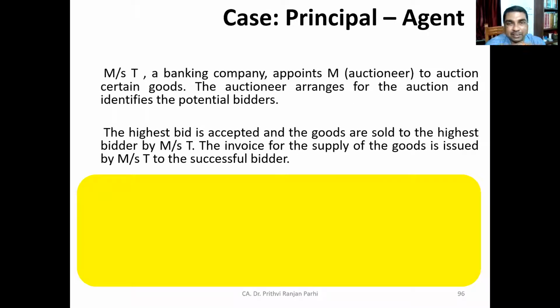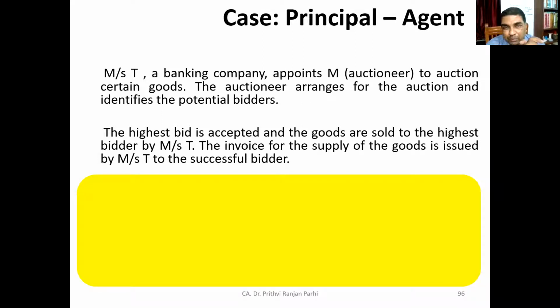Mrs. T is a banking company and it appoints M, who is an auctioneer, to auction certain goods. The auctioneer arranges for the auction and identifies the potential bidders. So the bank might be having some assets. It wants to, let us say, encash those assets. Then what it can do, it has appointed an auctioneer. Auctioneers are supposed to auction the assets, find out the bidders. The highest bid is accepted and the goods are sold to the highest bidder by T. So T is selling to the highest bidder.